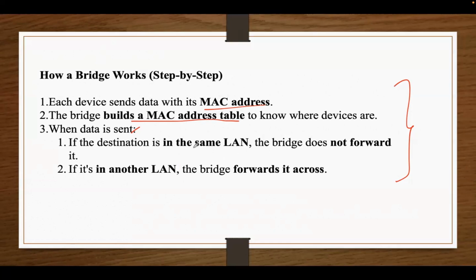Say if the destination is in the same LAN, then in that case, the bridge does not forward it. The bridge ignores the message. In that way, it saves bandwidth by keeping the local traffic local itself. Whereas, if the destination is in another LAN, the bridge forwards it to the correct LAN. And it ensures devices on different LANs can communicate whenever it is required.